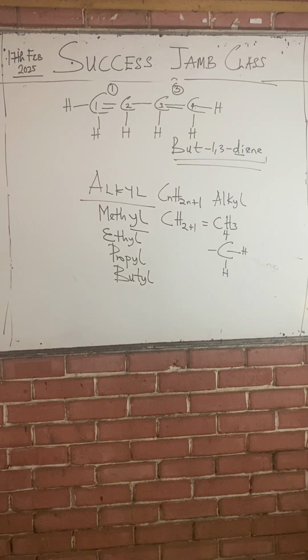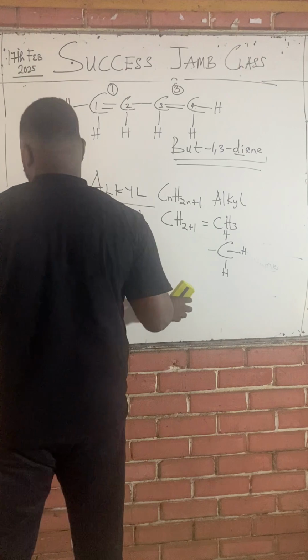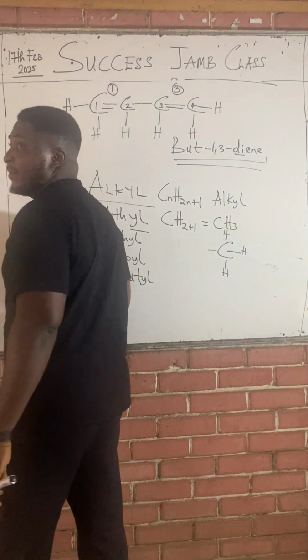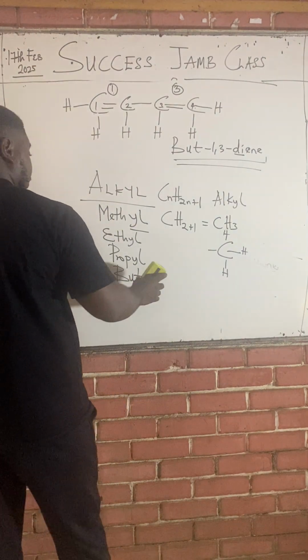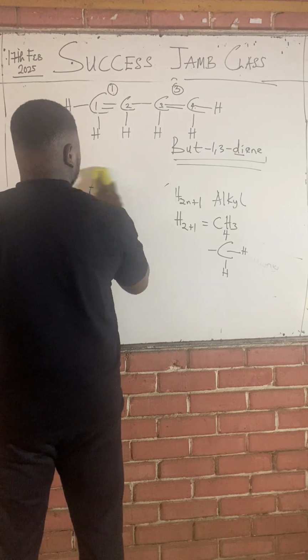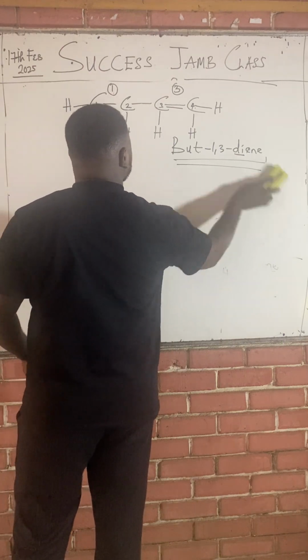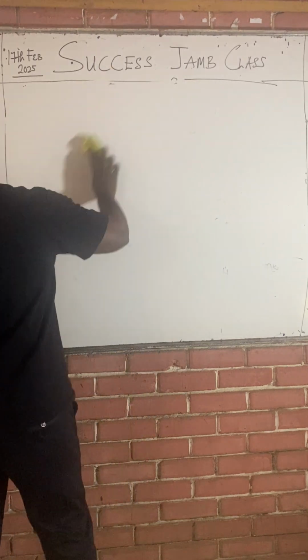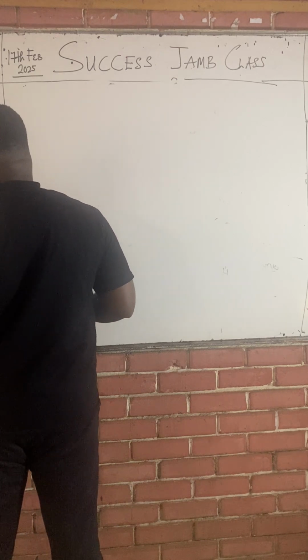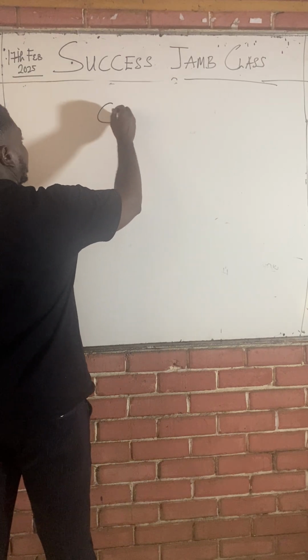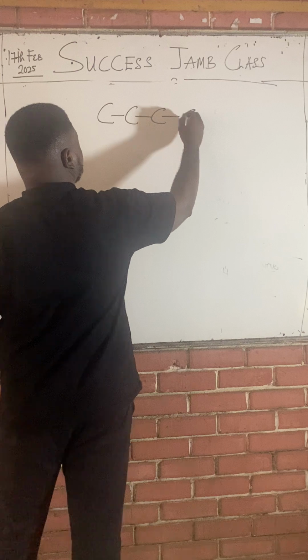The alkyl families are very important because they occur as branches. They don't stand on their own. They occur as what? Branches. So you'll be seeing compounds like this. Let's look at common compounds and their nomenclature. You have this C, C, C, C.